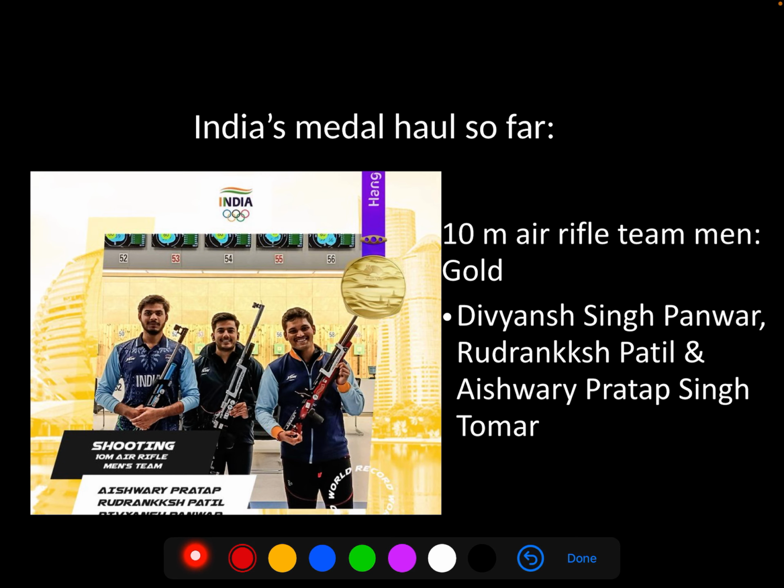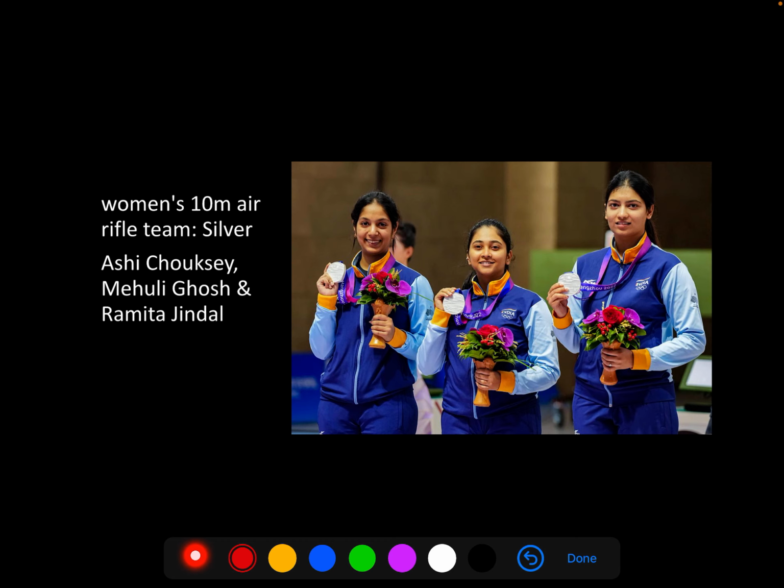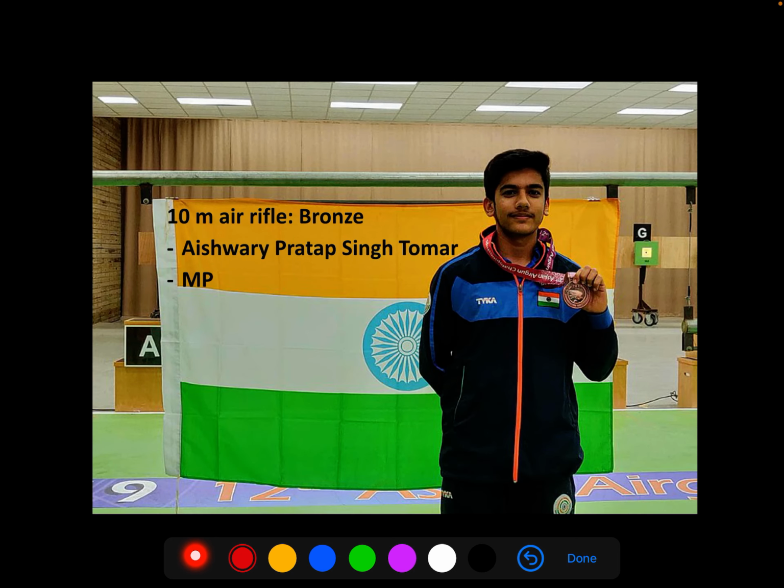Now, 10-meter air rifle team men, air rifle shooting, they won the gold. It was won by Divyansh Singh Panwar, Rudraksh Patil and Aishwarya Pratap Singh Tomar. Now, while the men's team won the gold, the women's team won the silver. Ashi Choksi, Mehuli Ghosh and Ramita Jindal. Now you're going to see some of these names again. What we saw right now were the team events. Now we are going to individual events of shooting.